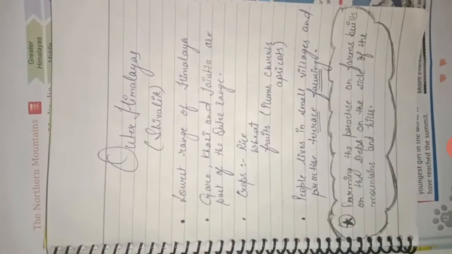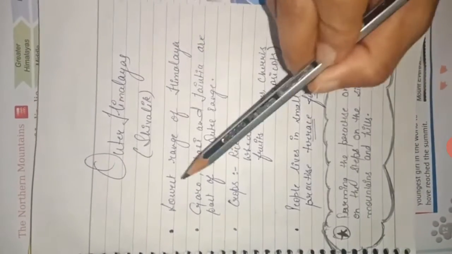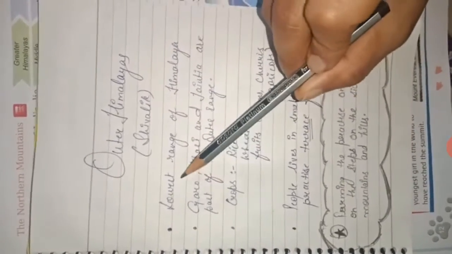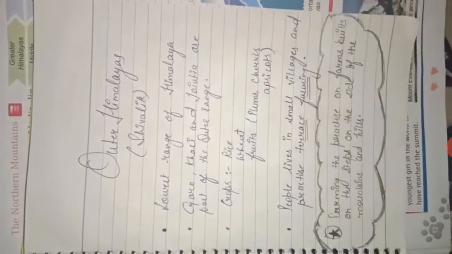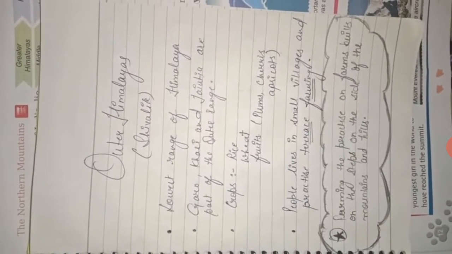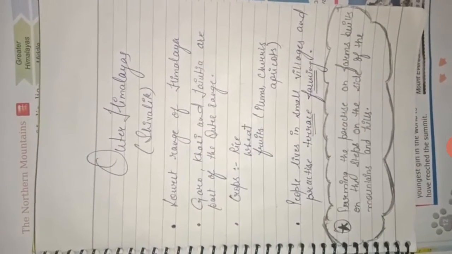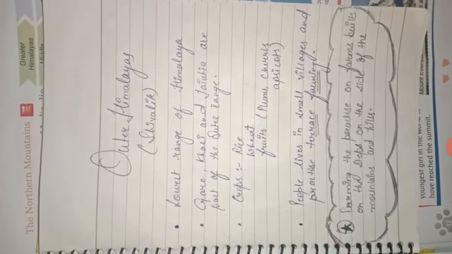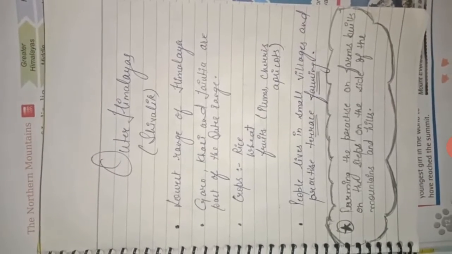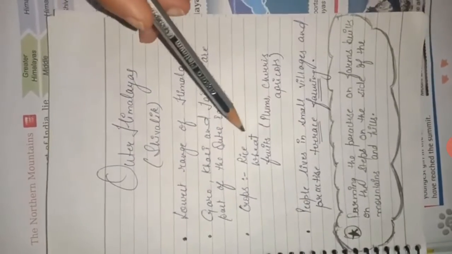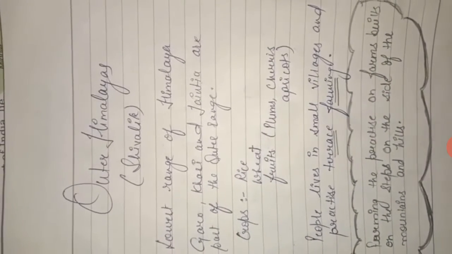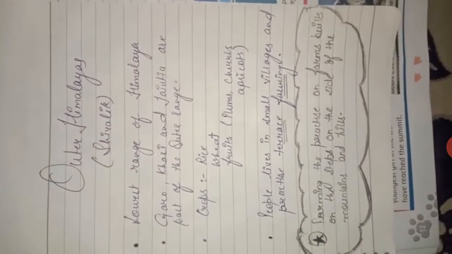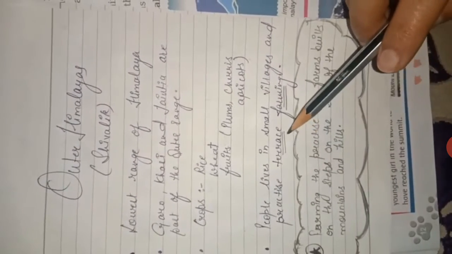Outer Himalayas. The outer Himalayan range is the lowest of the 3 rows of Himalayan range. Please have a look at this. This is the lowest range of Himalaya. The hills of Garo, Khasi, Jaintia and Mizo hills are part of the outer Himalayan range. The slopes of these mountains are covered with thick forest where a variety of wild animals are found. Crops like rice, wheat, fruits like plums, cherries, apricots are very common here. People live in small villages that practice terrace farming.